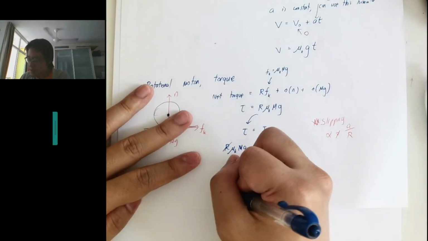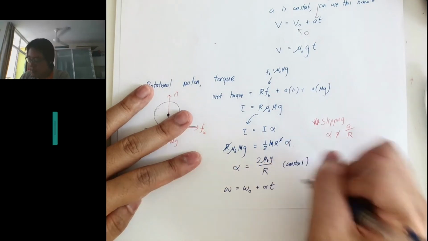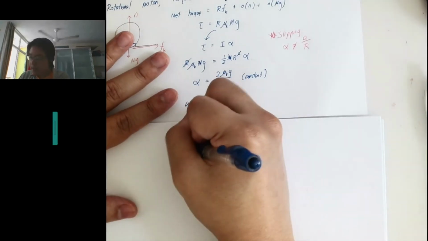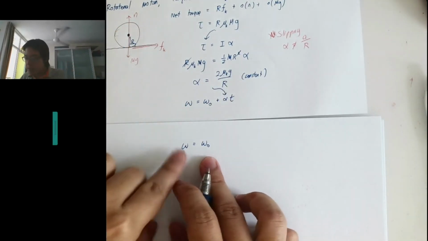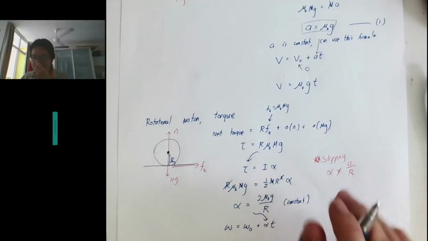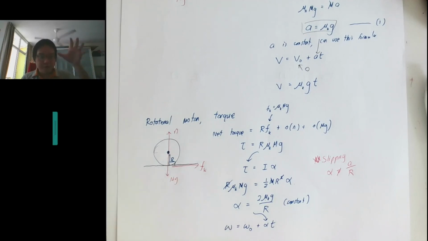If it's a constant, then we can say that omega is omega 0 plus alpha t. So we can put this in, so that we find omega is equal to the initial omega, which is non-zero, right? Initially you put it spinning, and then alpha is... oh, by the way, this is where you have to be careful. Direction is important. The torque will cause a deceleration, right? If you put it on the ground, it will slow down the rotation.